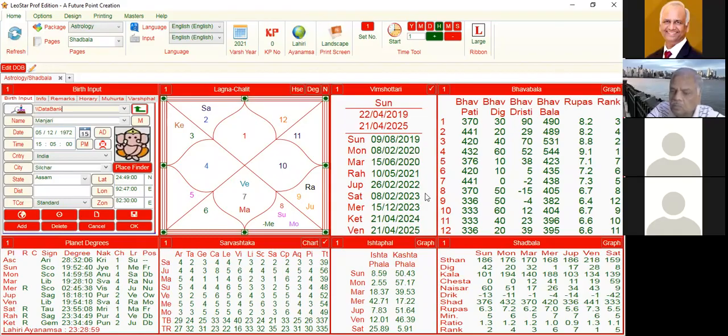So even though with the rupas, that becomes a side, we are not focusing on it. This indicates that even though Sun or Jupiter is very well placed, there may still be some problem which can create some tension. This is the indication, because the Kashtfal is indicated to be much more, and the Ishtfal is like 2.7, very less. And it's not running from now, it's running from 22nd April.